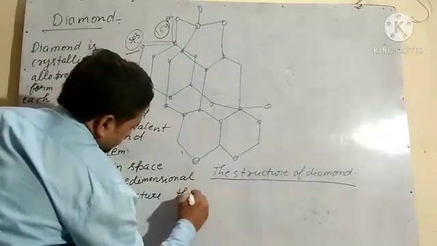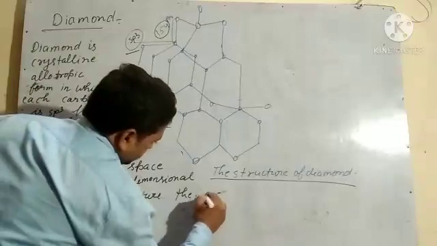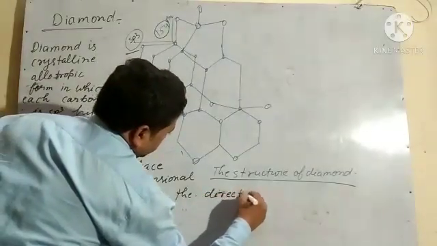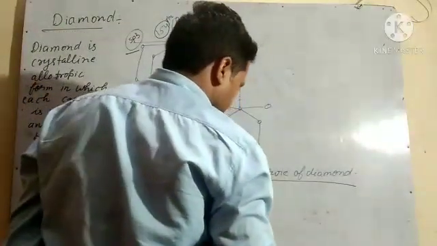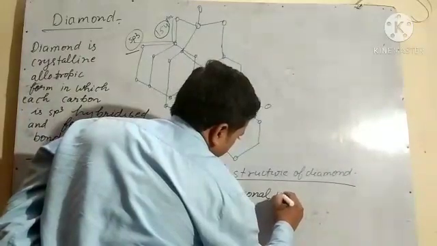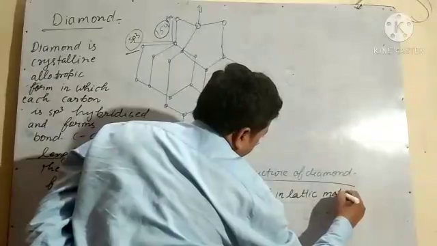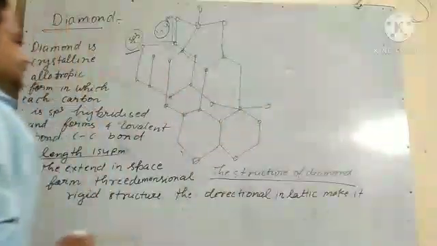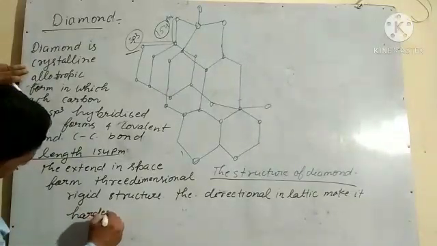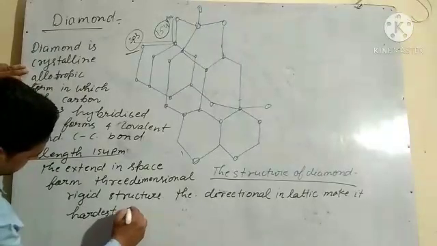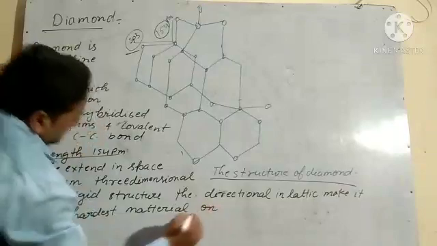The directional bonds in the lattice make it the hardest material on the earth.